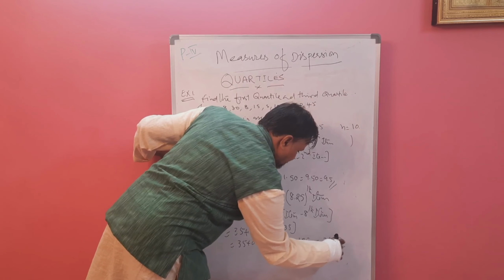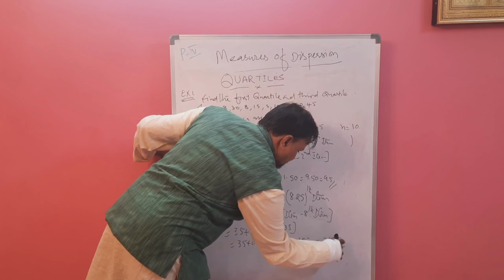The first quartile is called Q1, the third quartile is called Q3. This is a simple method to calculate the quartiles. Now the quartile deviation. The formula of quartile deviation, QD: Q stands for quartile, D for deviation.